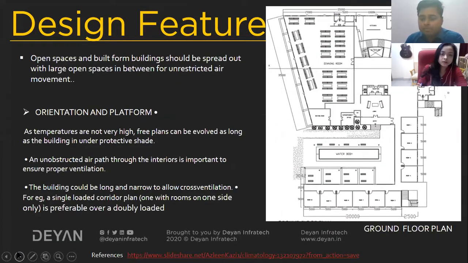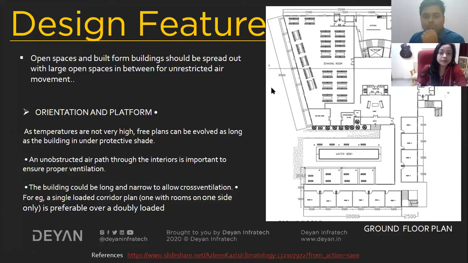Yeah. So in this slide, you can see open spaces and built form. I have considered this feature of buildings spread out with a large space between, so that any kind of air restriction is prevented. And then orientation and platform: as temperatures are not very high, free plans can be evolved as long as the building is under protective shade. So again, shading devices are important.